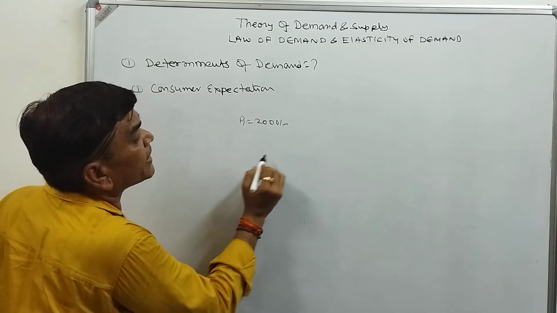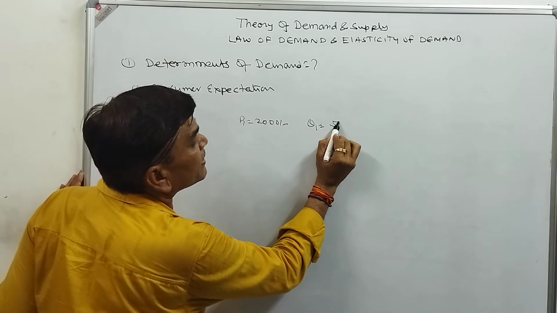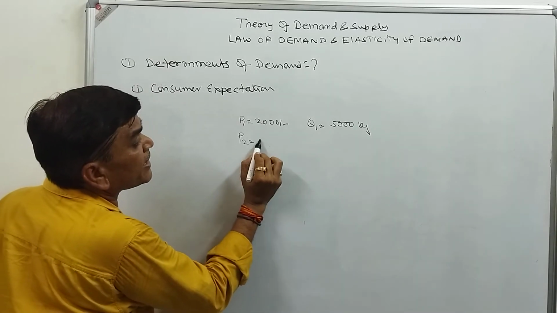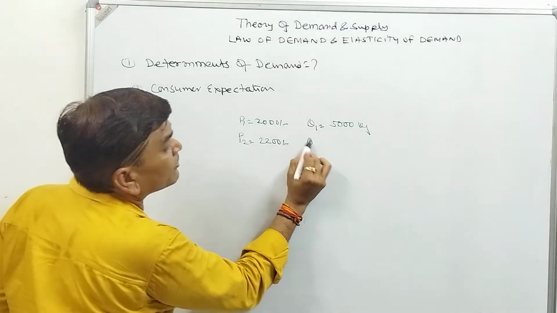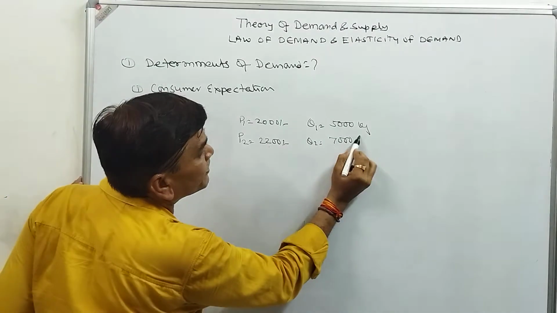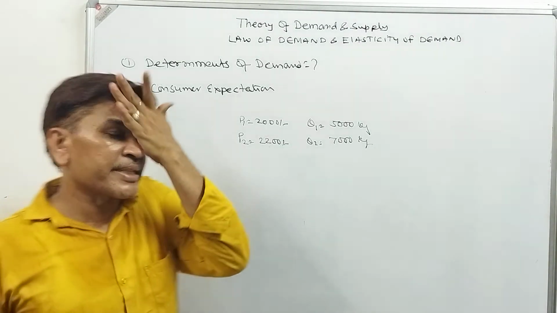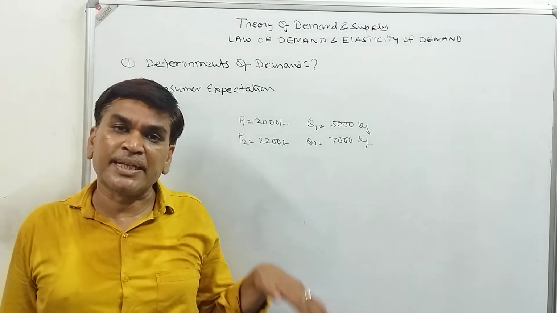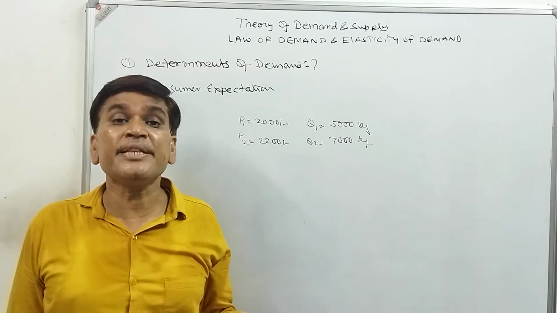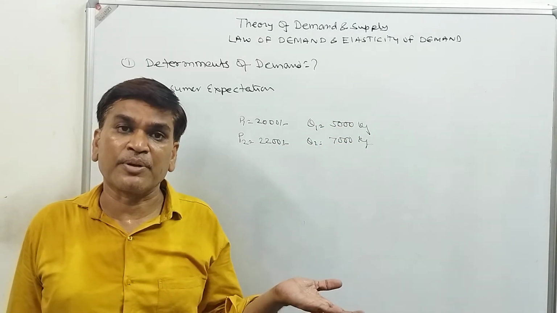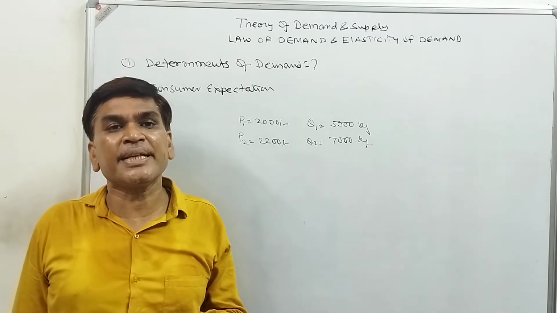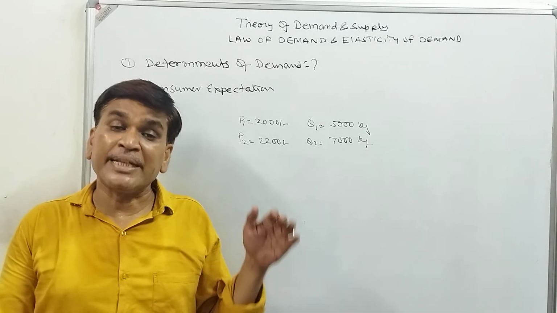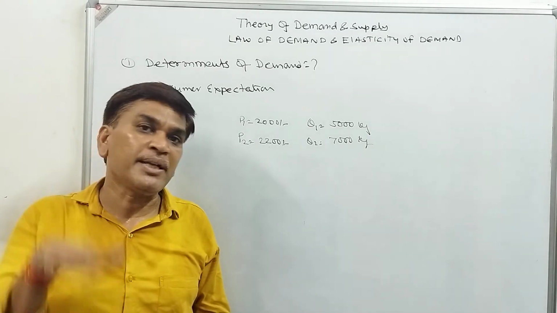Suppose the price of wheat is 2000 rupees per 100 kg, the quantity demanded is 5000 kg. The next day, the price increases to 2200, the quantity demanded is 7000 kg. Because the consumer is expecting that in future the price will increase, he will demand more even at the increased price. If the consumer is thinking that in future the price of the commodity will decrease, then at decreasing prices also he will demand less.